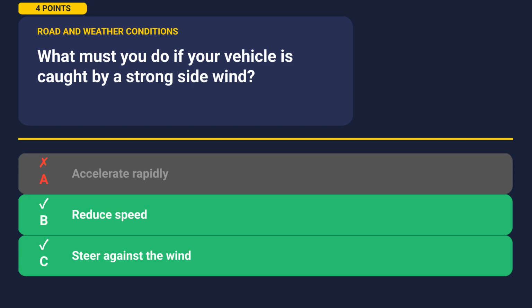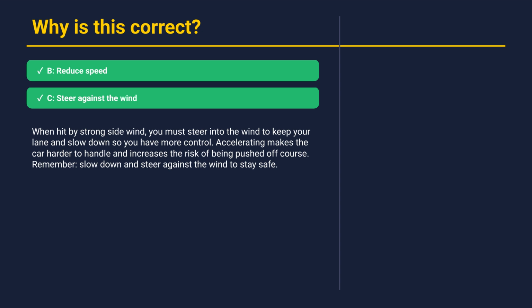The correct answers are B and C. Let's understand why. When hit by strong side wind, you must steer into the wind to keep your lane and slow down so you have more control. Accelerating makes the car harder to handle and increases the risk of being pushed off course. Remember, slow down and steer against the wind to stay safe. Alright, let's move on to the next question.